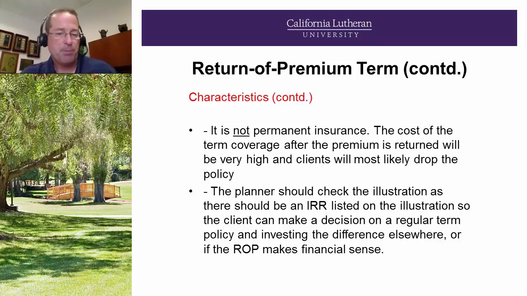So the last bullet point there, the planner should check the illustration, as there should be an internal rate of return listed on the illustration, so the client can make a decision on a regular term policy and buying term and investing the difference, or if the return of premium makes better sense.